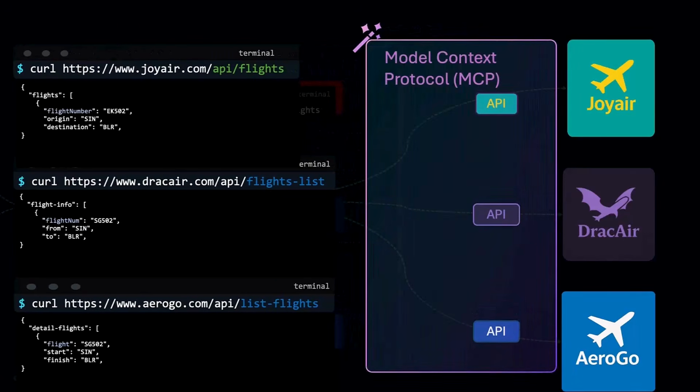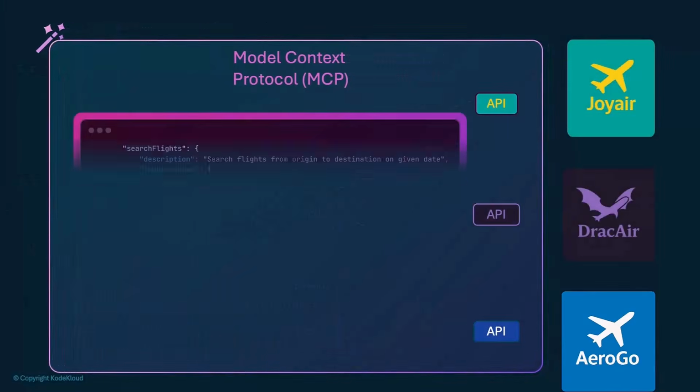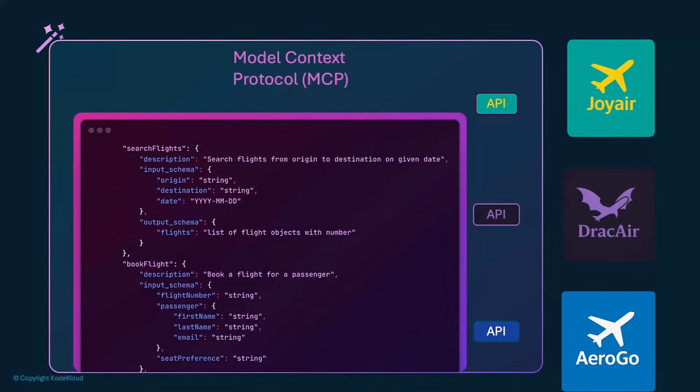And so come MCPs, or Model Context Protocols. Think of MCPs as a guide for the AIs to choose the right APIs and interact with the third-party platforms. MCPs provide agents the context they need to make the right API calls. What does that mean? For example, it might look like this. In this case, the MCP tells the agent that Joy Air has search flights and book flight capabilities. And the input structure looks like this, and the output structure looks like this. We'll dig deeper into the implementation of this in part 2 when it comes to building an MCP server.